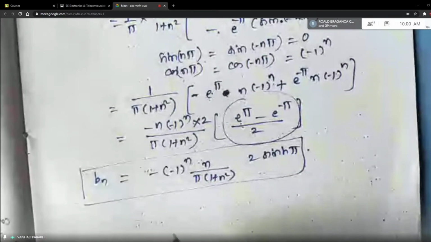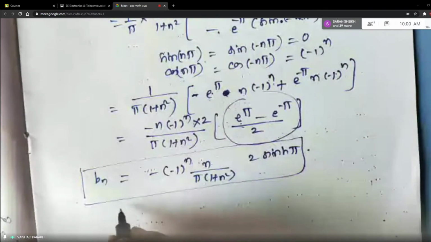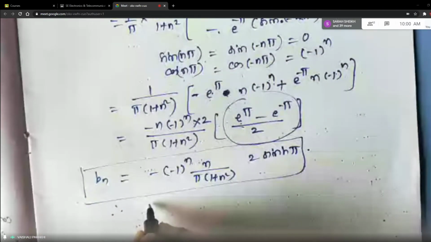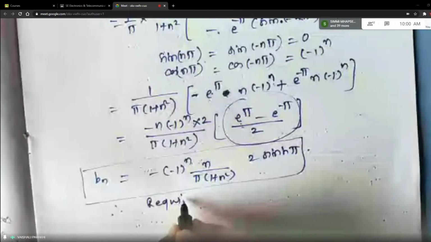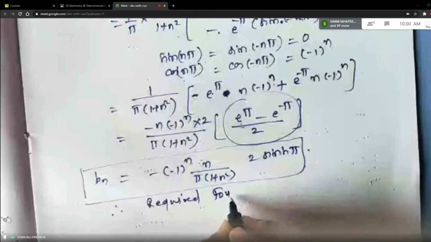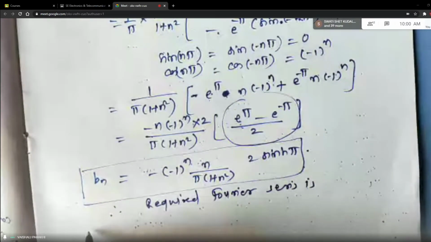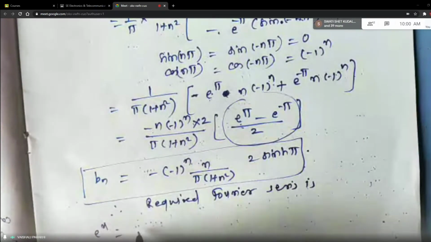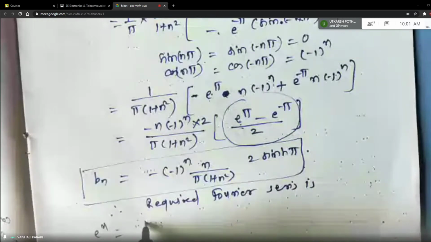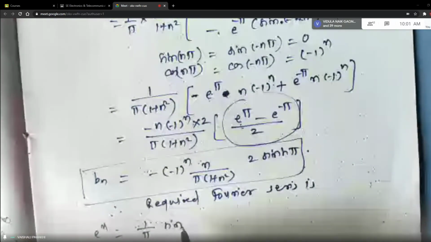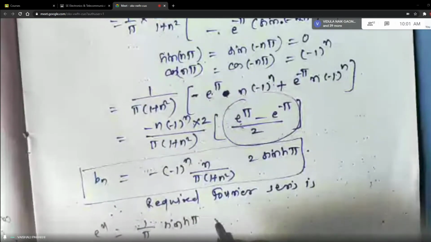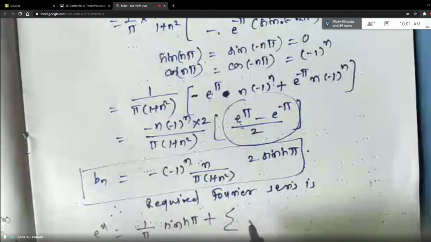And once you get these things, now the required Fourier series is f of x, means e raised to x, is equal to a naught. What is a naught you got, students? A naught is 1 by pi sine h pi, plus summation an.